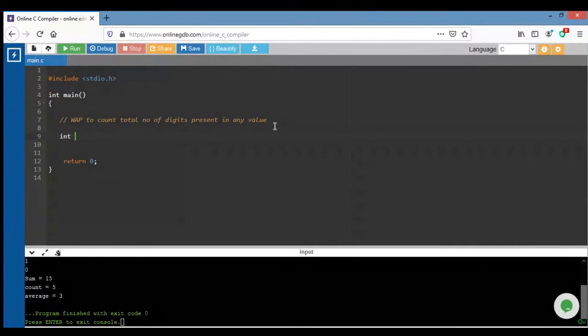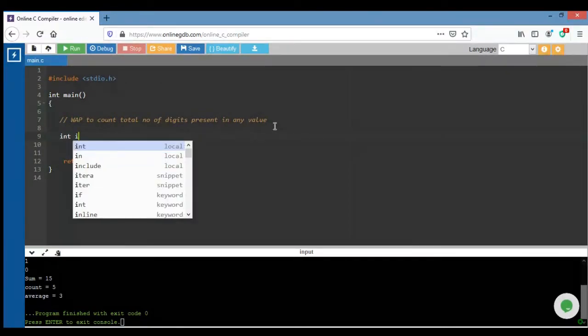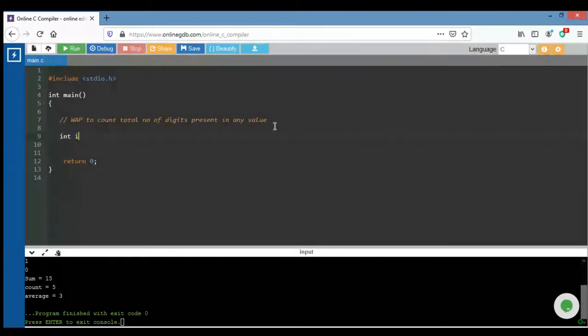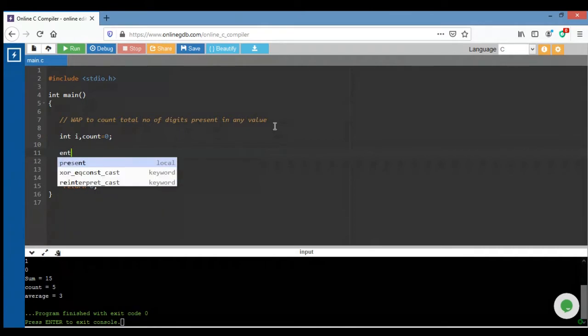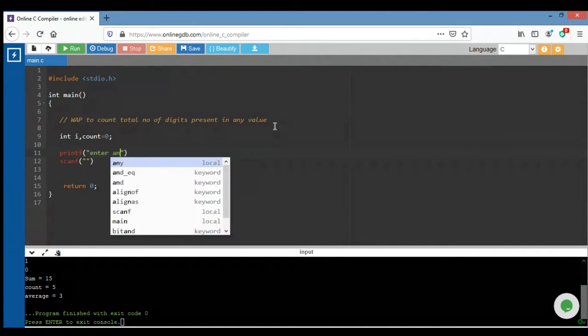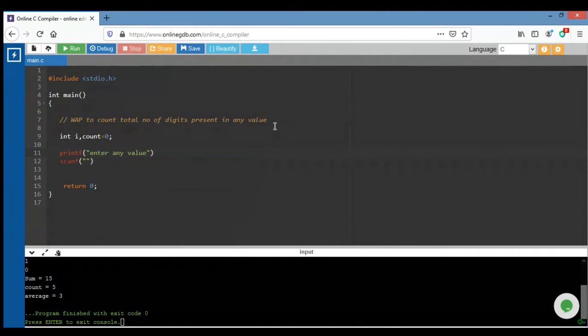Okay, fine, Kushark. Now, first one is i, and again I am using count. Use variables which are easy to remember while you are writing any code, right? I want to input any number. I am using scanf first. Enter any value. Printf any value. Is the previous question clear to everyone?